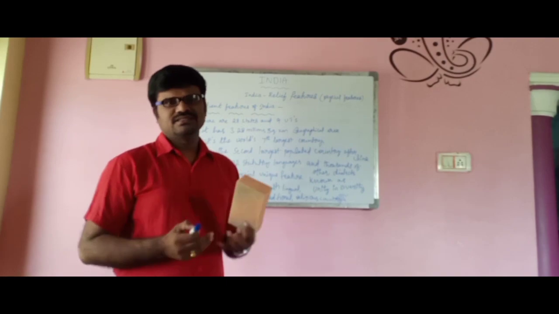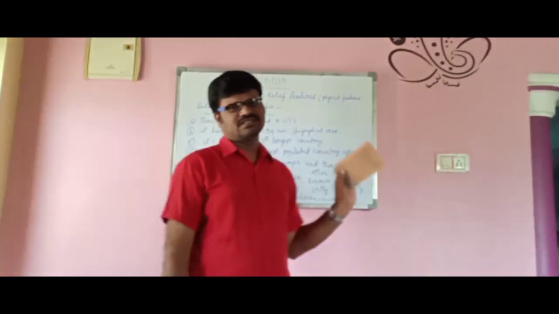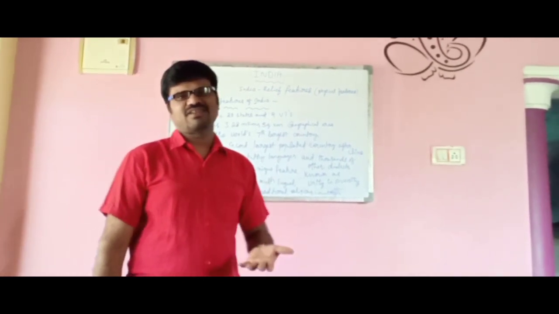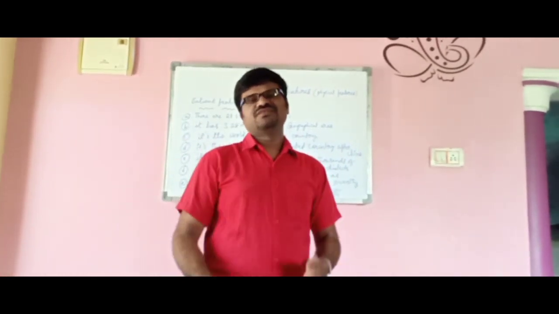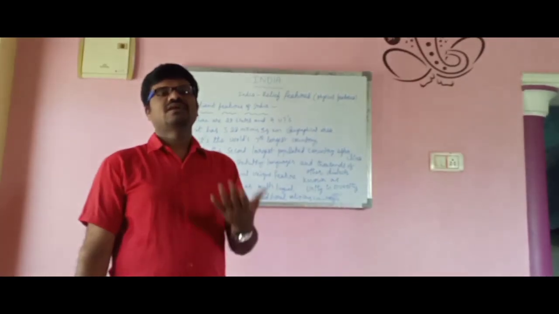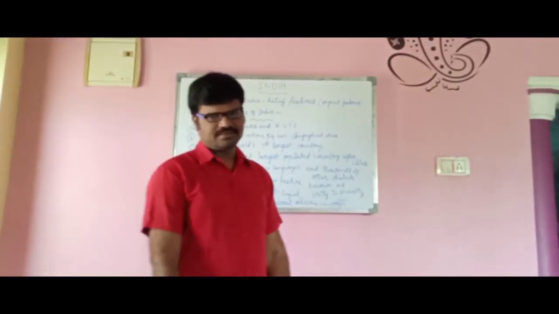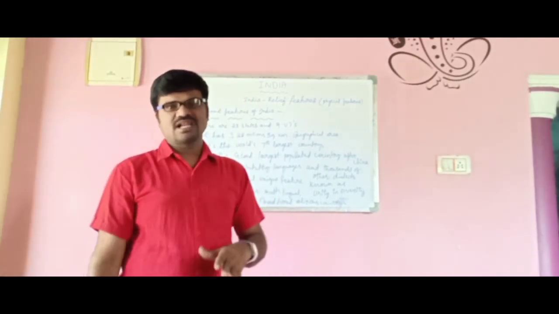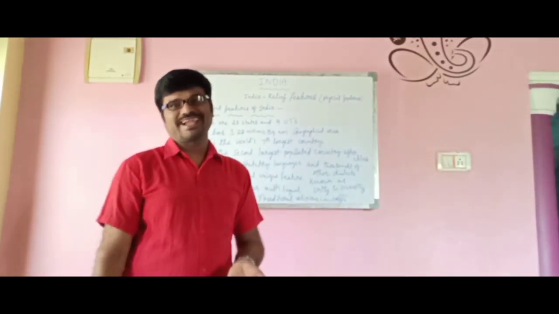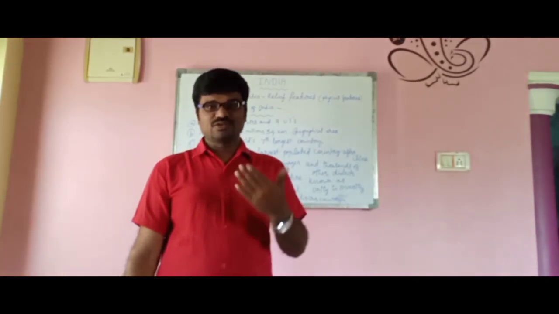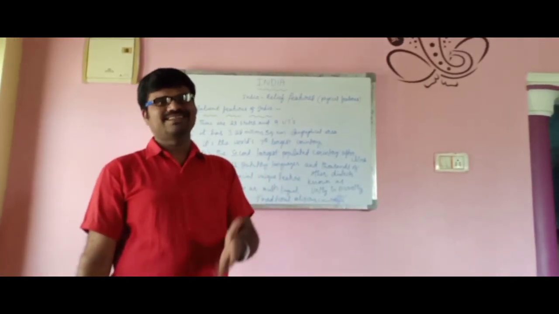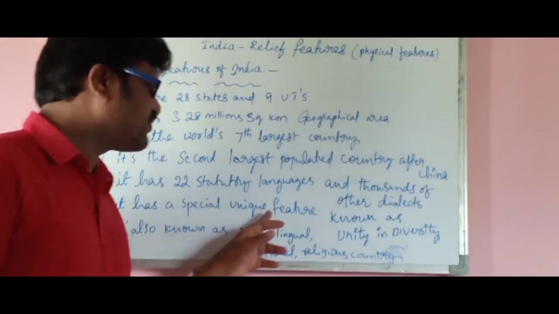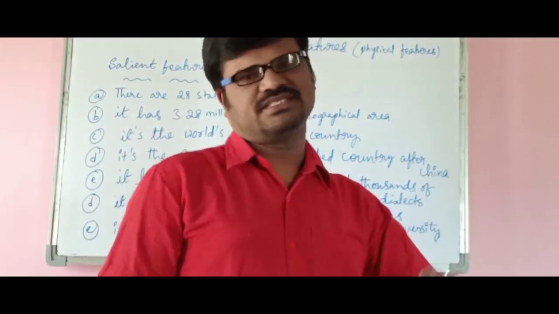You might have known that the Indian government recognized Hindi as our official language. You all know that our national language is Hindi. But the other 21 languages are also recognized by the Government of India according to the Parliament Act, and those 22 languages are written in our Constitution.